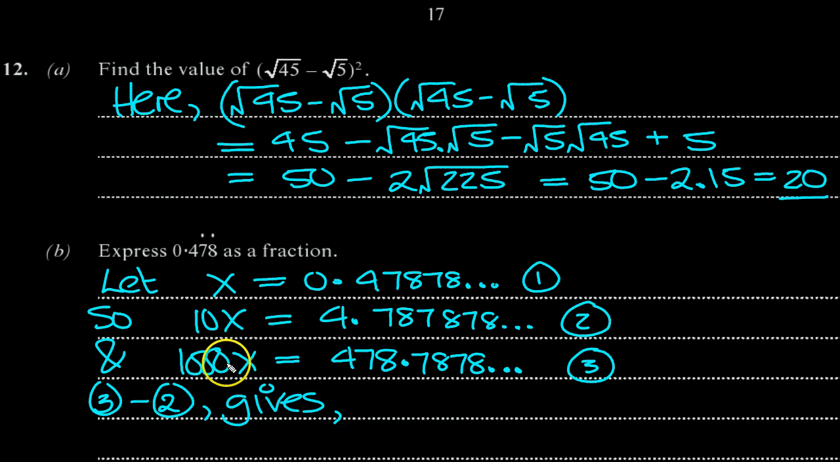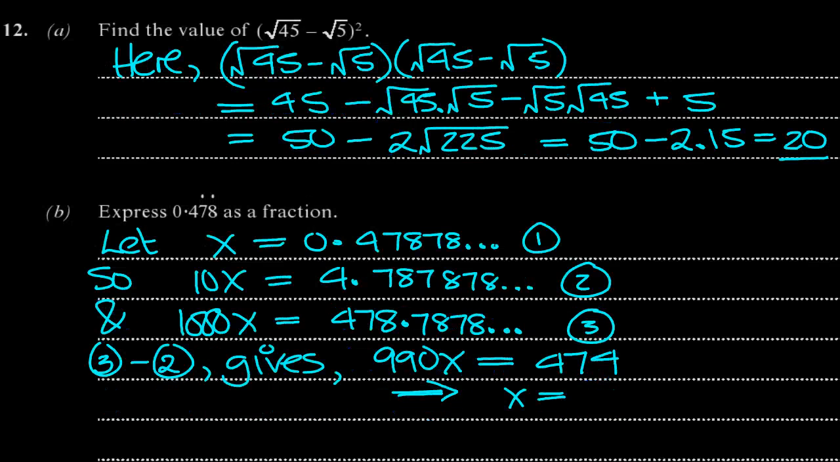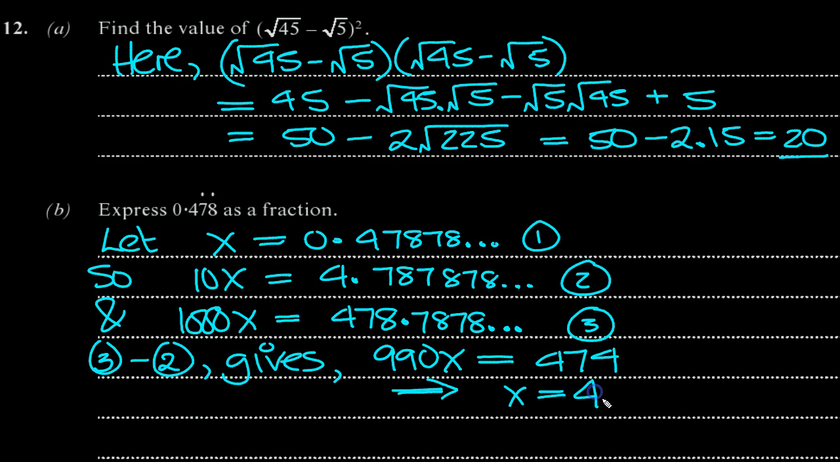on the left, 1000x take away 10x is 990x, and on the right we've got 478.7878 recurring minus 4.7878 recurring. So that will be just 478 take 4, which is 474. So that tells us what x is. x is equal to 474 over 990.